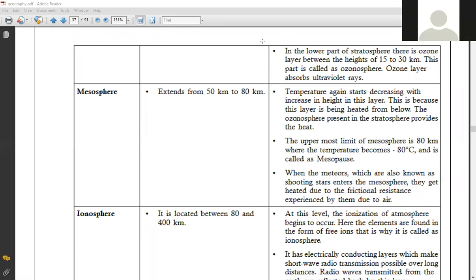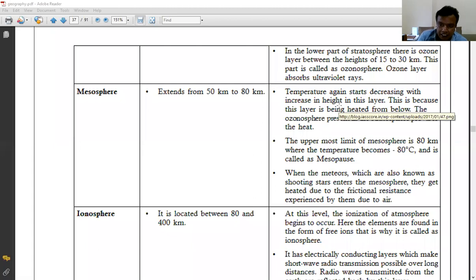This mesosphere is significant because of one important thing: whenever meteors enter the earth's atmosphere, does anyone know what meteors are? Meteors are broken parts of stars or planets due to collision, yes, you are right. Whenever meteors enter the earth's atmosphere, they are burnt due to the frictional forces created in the mesosphere. Sometimes when we see in the sky, some meteors burn, and it looks like meteor showers.